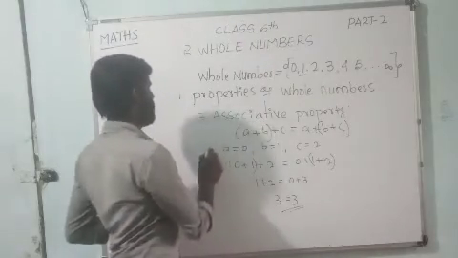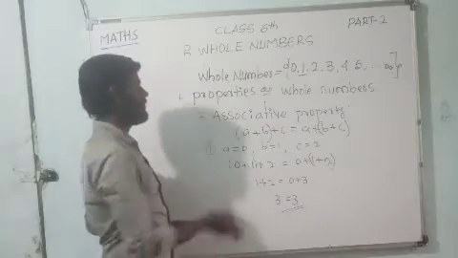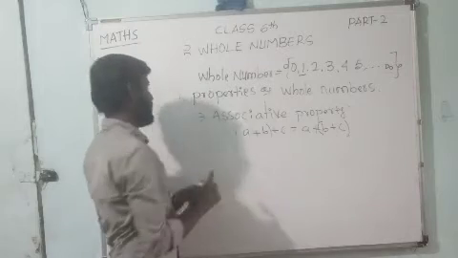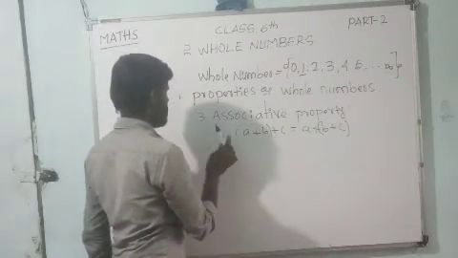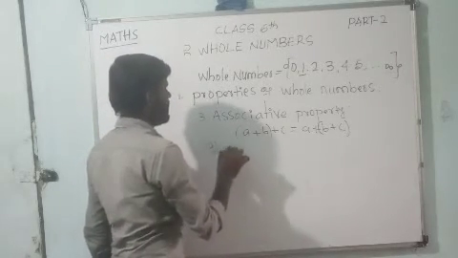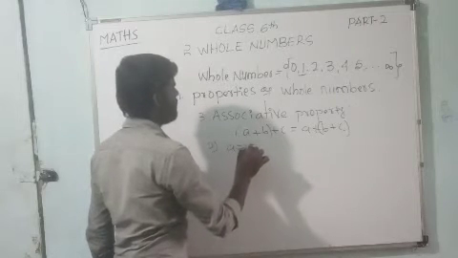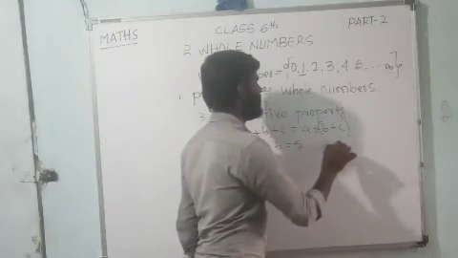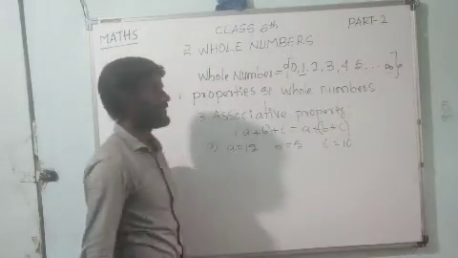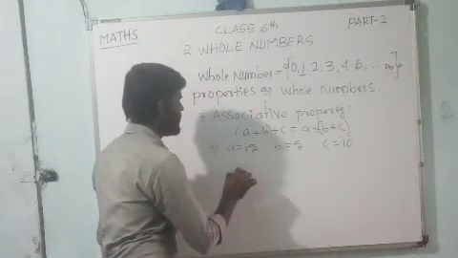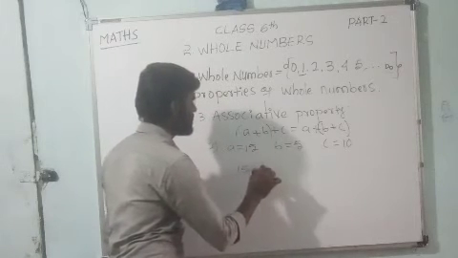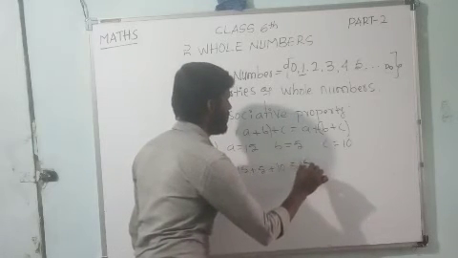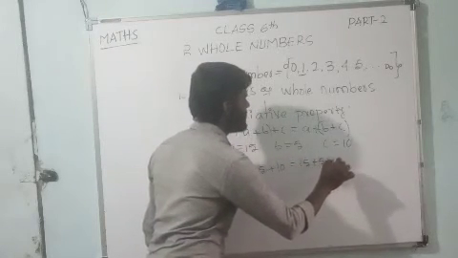Okay dears, this is example 1, dear children. Example 2 I will solve now. Let us see. Example 2, dears. A is equal to 15, B is equal to 5, then C is equal to 10. A means here 15 plus B means 5 plus C means 10, that equals 15 plus 5 plus 10.